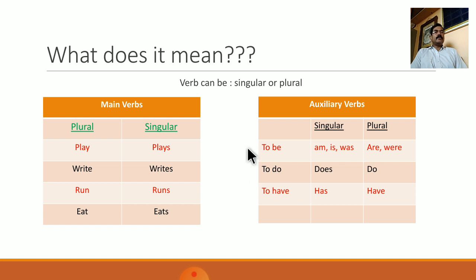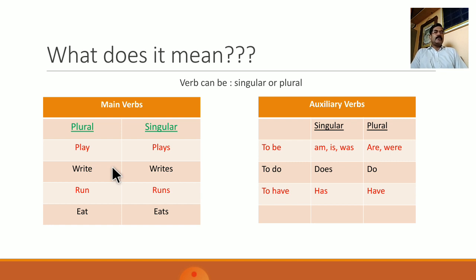So a verb also has two forms, singular form and plural form. The main verb, for example play, has two forms. Play itself is in its original form, and when we add s to play, it becomes plays, that is the singular form. Write in its original form is plural, and when we add s, it becomes singular, that is writes. Same is the case with all the main verbs in English.